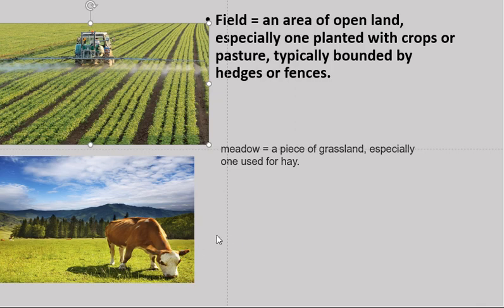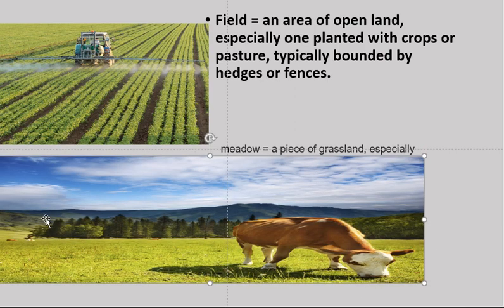Meadow means a piece of grassland. Generally, maximum places are covered with grass, and different animals can graze there. That is called a meadow. Meadow means a vast, big area, a piece of grassland covered only with grass. And field means a cultivated area, an open land area cultivated with different crops. This is the difference between field and meadow. These words also you kindly remember.